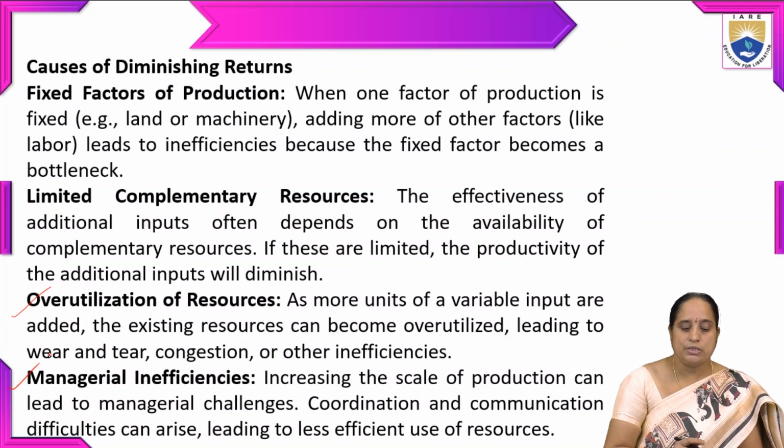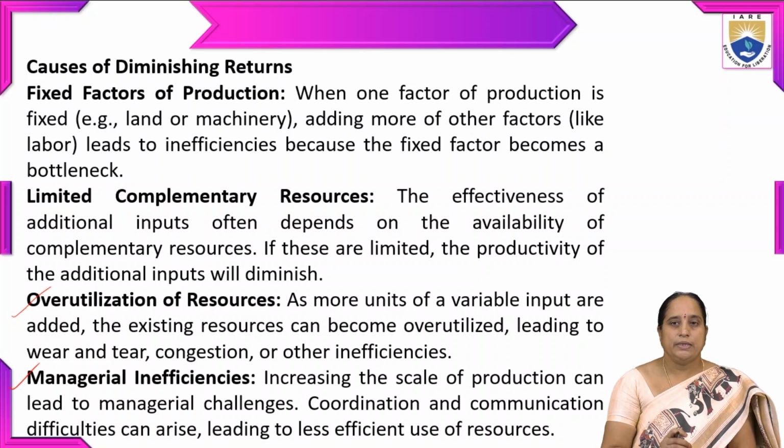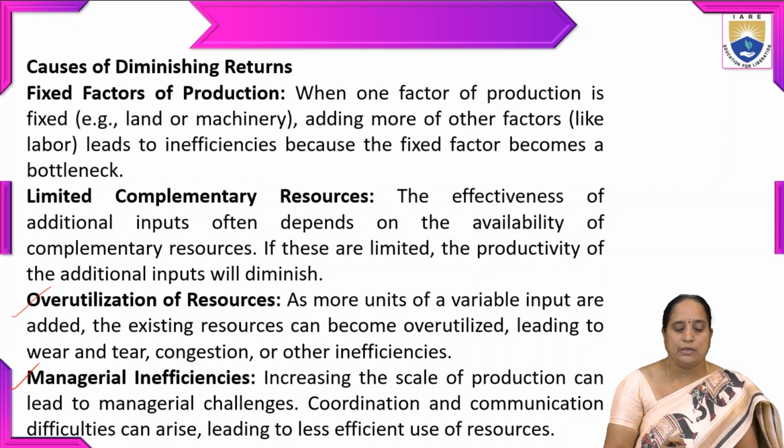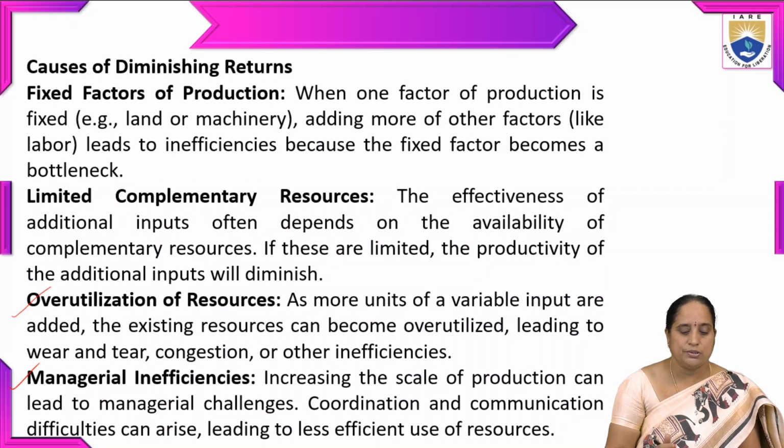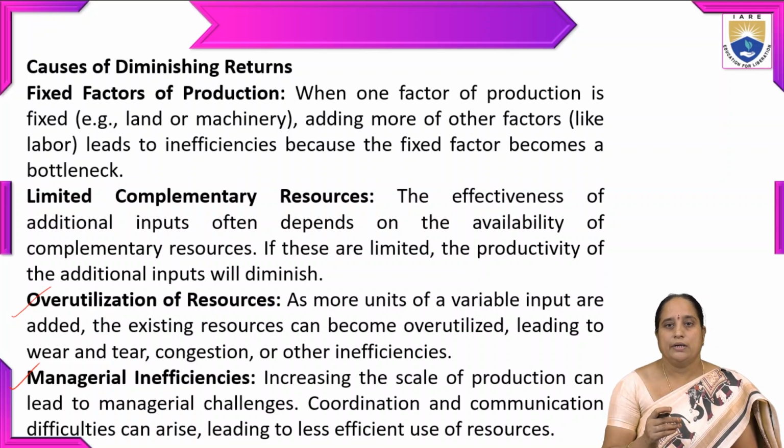The next, managerial inefficiencies. Increasing the scale of production can lead to managerial challenges. Coordination and communication difficulties can arise, and that leads to less efficient use of resources. Because of a lack of coordination and proper communication between the people working in the organization, there will be less utilization of resources.